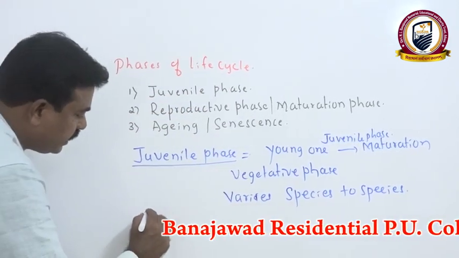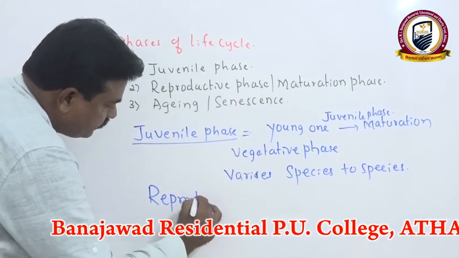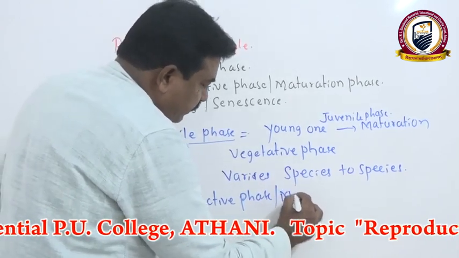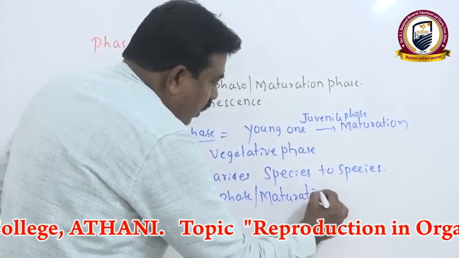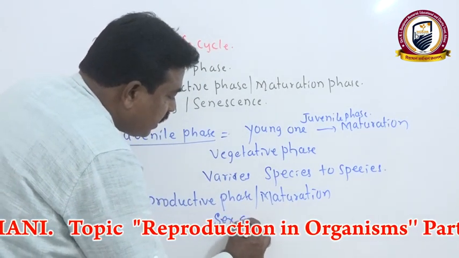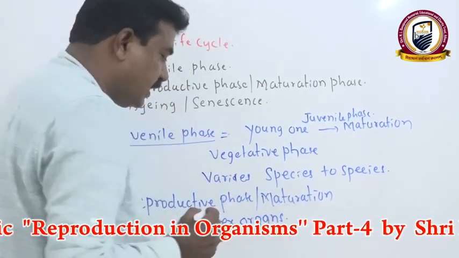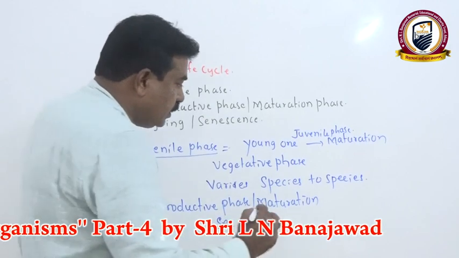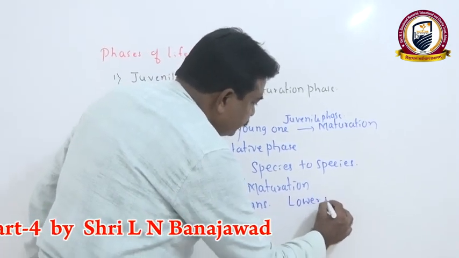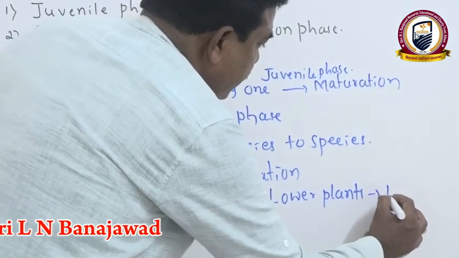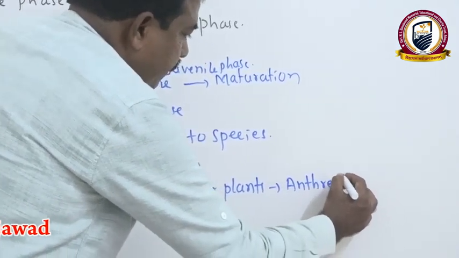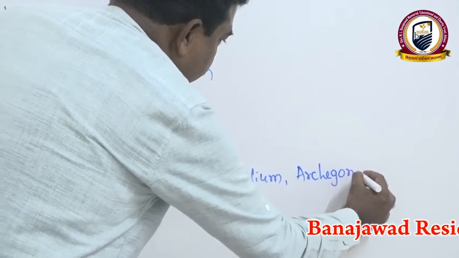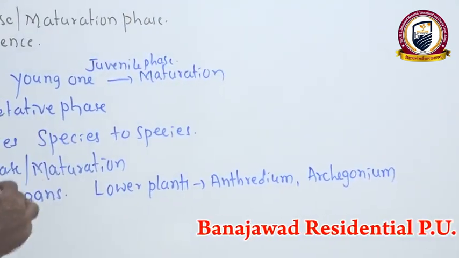Next, the reproductive phase, which we also call the maturation phase. Here the sex organs are well developed. We use different terms at different levels of organisms. For example, in lower plants, the male sex organ is called antheridium and the female sex organ archegonium; they develop during the reproductive phase.